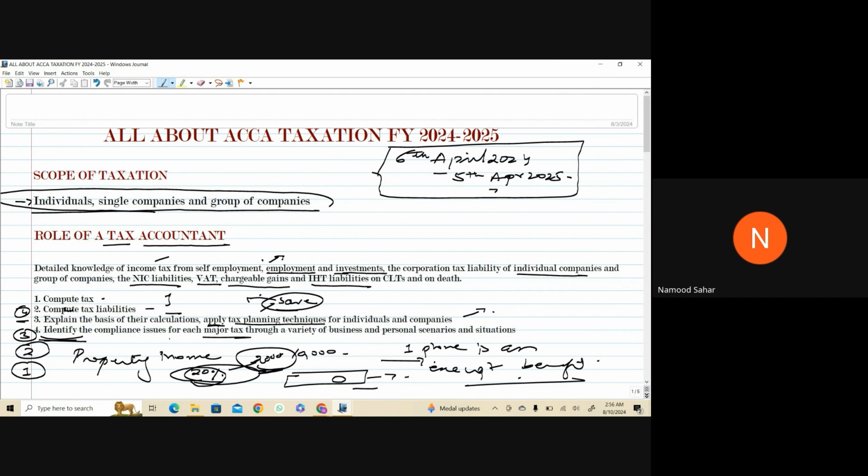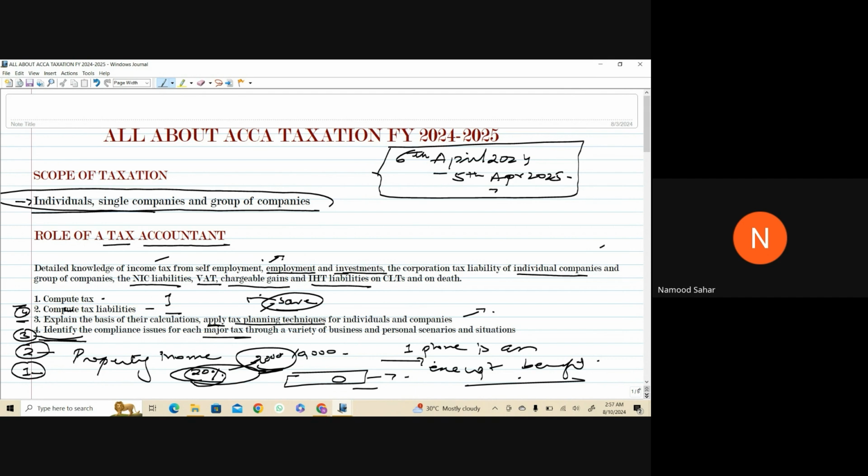Next, identify the compliance issues for each major tax. You know that it is basically by statute. This obligation is strictly monitored by HMRC. If you are charged under non-compliance, you are going to face severe penalties for that. So the examiner will give you some situations, some scenarios, and over that you will have to identify. So number one thing, identification, is easiest. Then second is computation, third is explanation, and fourth is application. So that's how, step by step, you have to proceed with your skills.